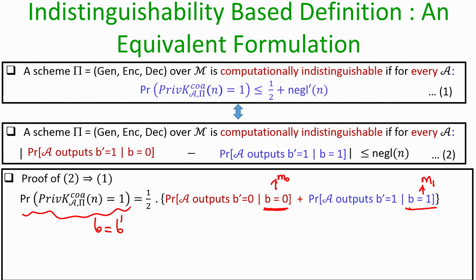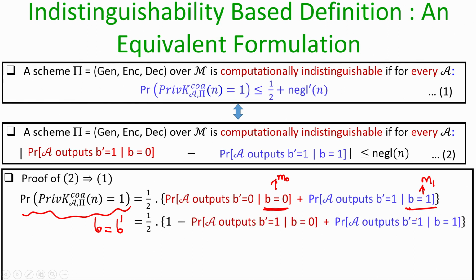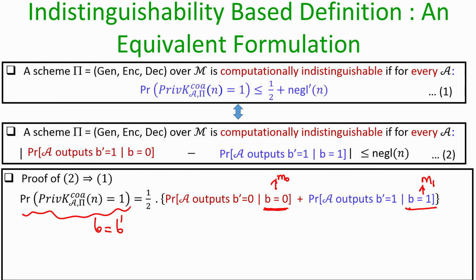So overall, the adversary should output b equal to b dash in the case when b equal to 0, and also for the case when b equal to 1. Both these events, b equal to 0 and b equal to 1, occur with probability half. That is why I am taking half as common.